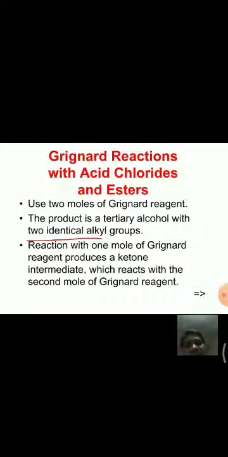And see here, reaction with the first mole of Grignard reagent produces a ketone intermediate. Then one more mole of Grignard reagent reacts with that ketone, and it gives a tertiary alcohol. Because the first mole of Grignard reagent, when reacted with the ester or acid chloride, forms a ketone, and we know that when another mole of Grignard reagent reacts with a ketone, it gives a tertiary alcohol.